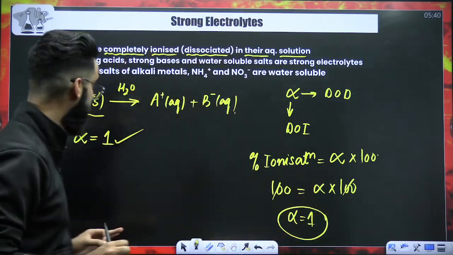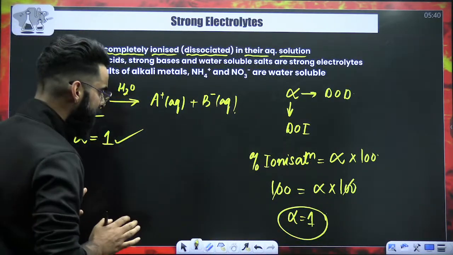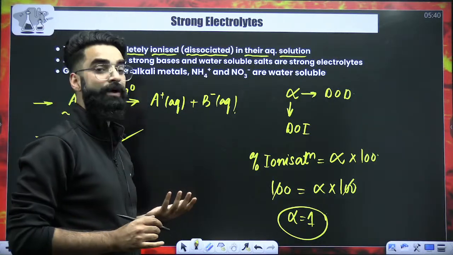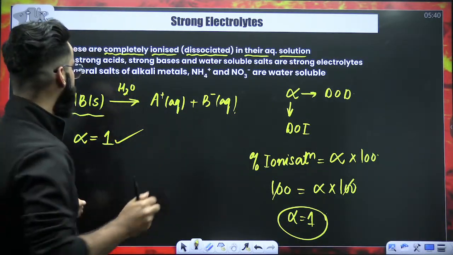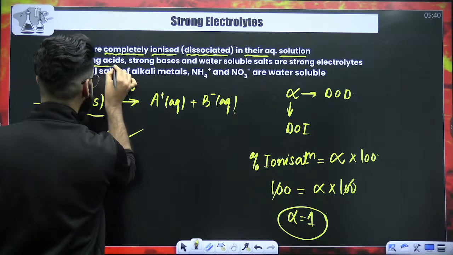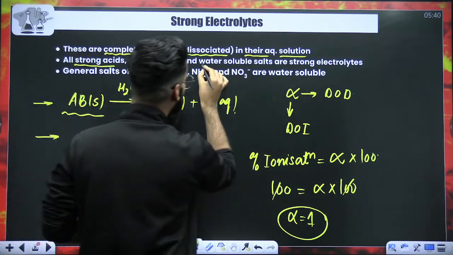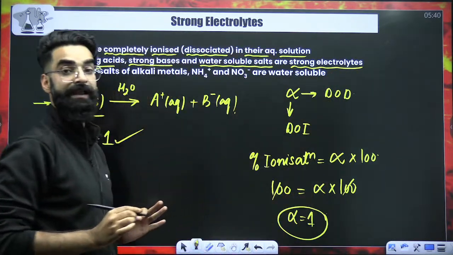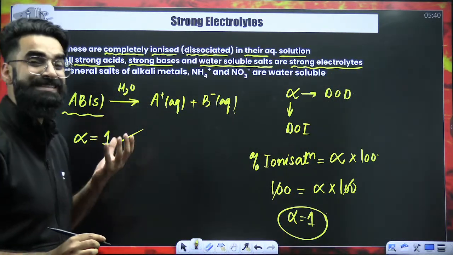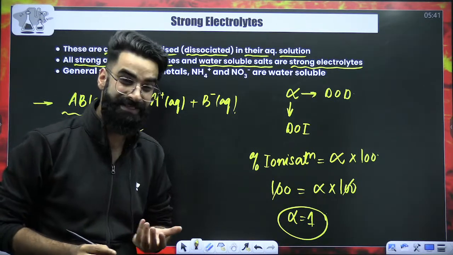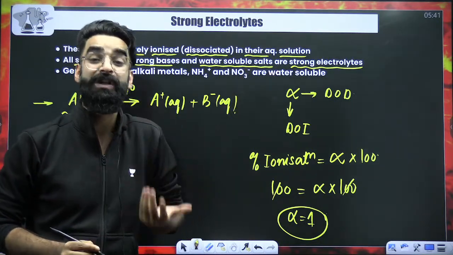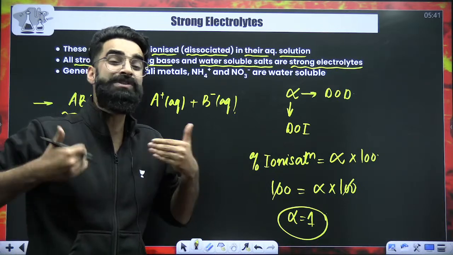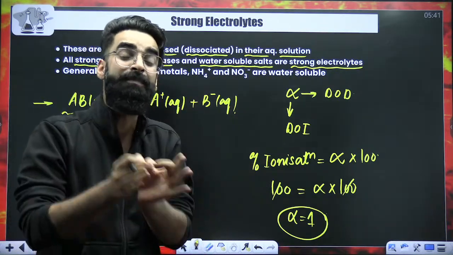Again, simple and basic. Now, my dear students, you must be thinking, what are the examples of these strong electrolytes? My dear students, all the strong acids, all the strong bases, and all the water-soluble salts are the examples of the strong electrolyte. So whenever you see a strong acid, a strong base, or a water-soluble salt, when you introduce them into water, they'll get 100% ionized.